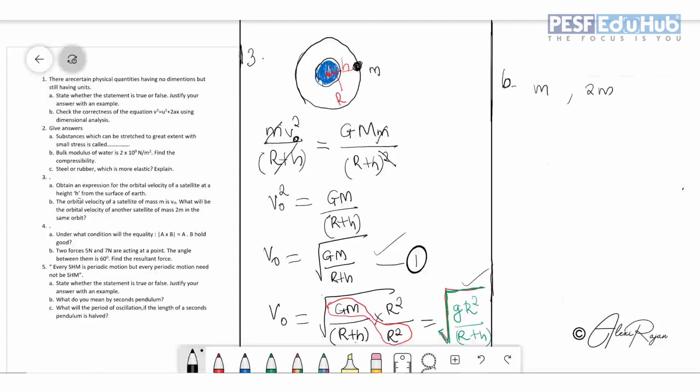What will be the orbital velocity of another satellite of mass 2m in the same orbit? Same orbit means they are placed at the same height. They will have the same orbital velocity. So that's it for the second sub question.